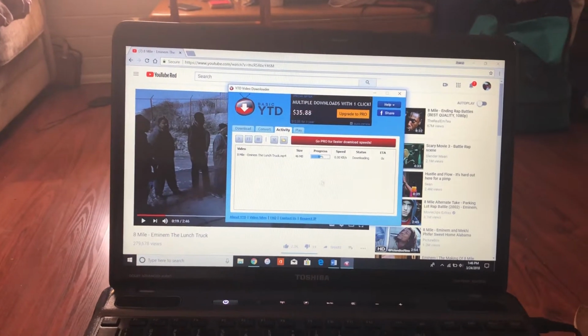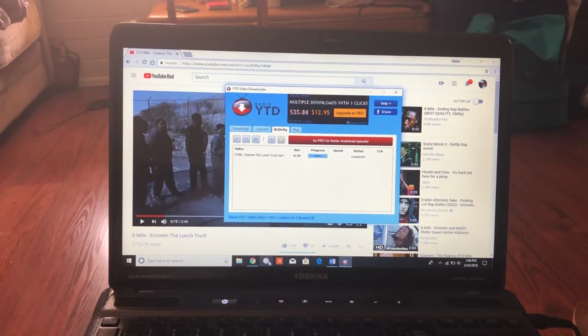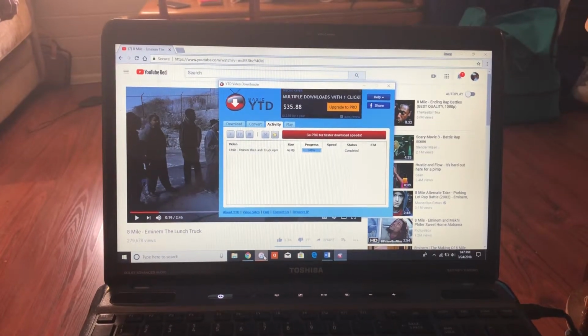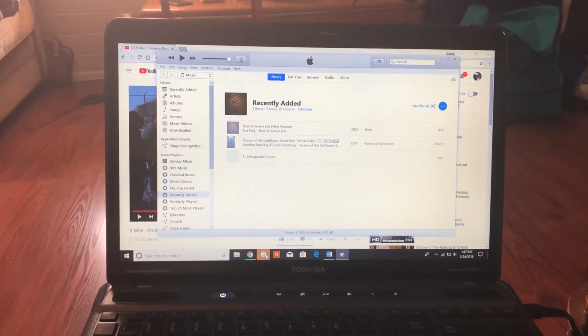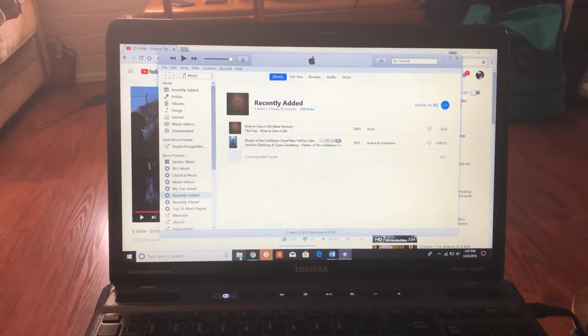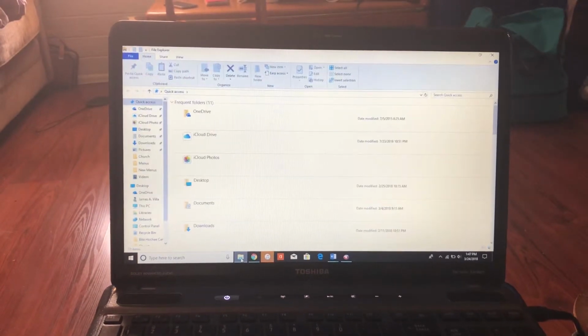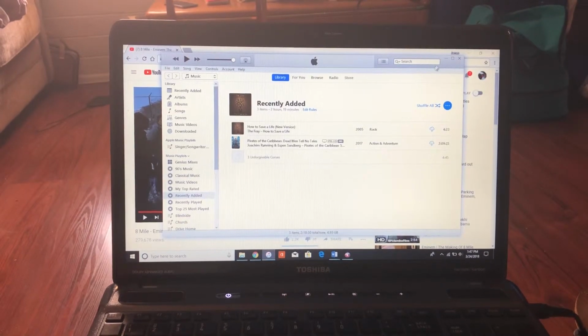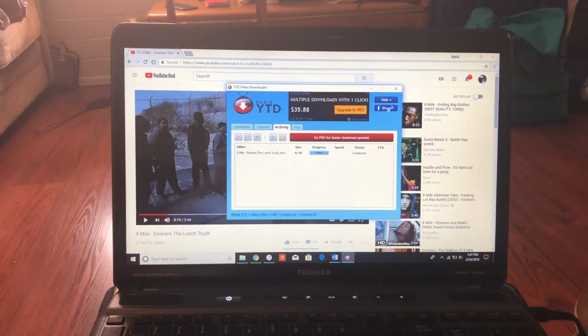And at this time, while that's doing that, you can open iTunes. You can open iTunes at the beginning too when you open Chrome and the video downloader as well. And you can open this folder file too. And you can just minimize this, and you can minimize the YouTube.